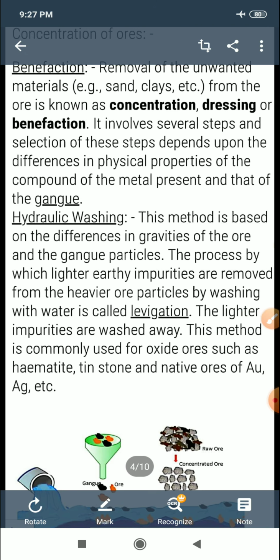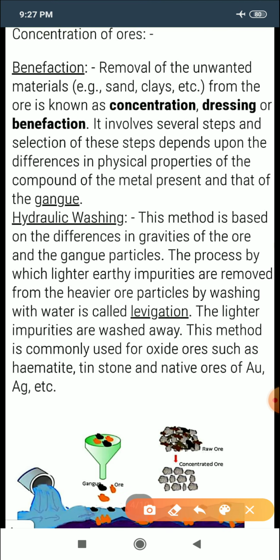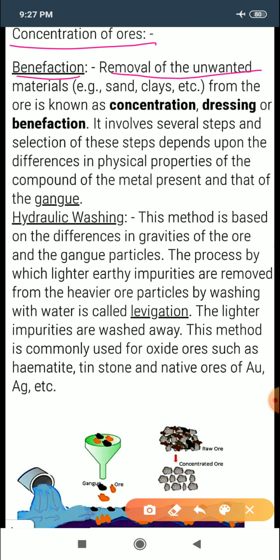Starting with the very first, that is concentration of ore, it is also known as ore benefaction. Benefaction means the removal of unwanted material from the ore, and it is known as concentration, or ore dressing.